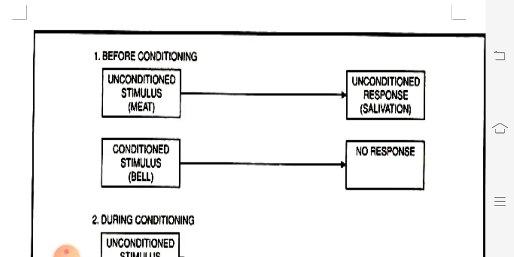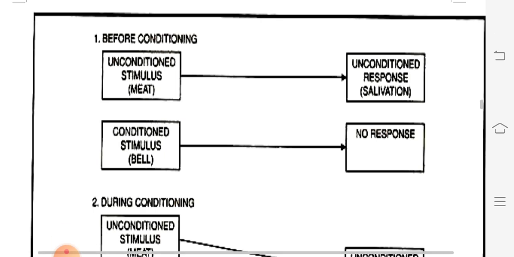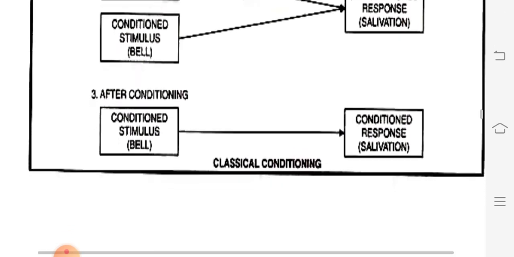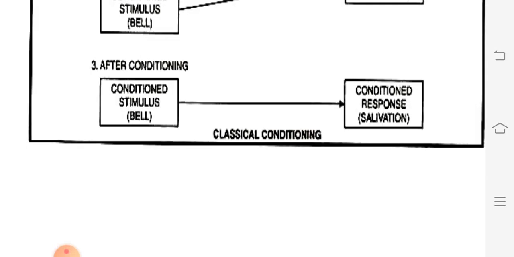Now let us make a flashback. Initially when meat was provided, the dog salivated. Whenever the bell was rung, the dog didn't give any response. Later it was done continuously, meaning meat was provided and at the same time the bell was rung, and the dog responded by salivation. And at the later stage, only the bell was rung but meat was not provided, and the dog responded with salivation.